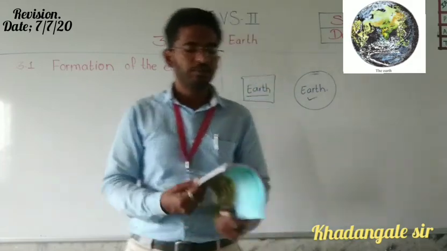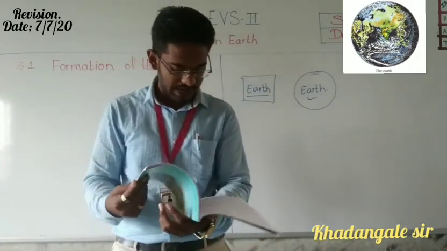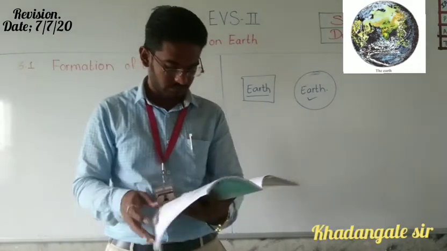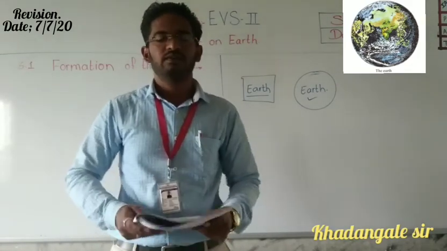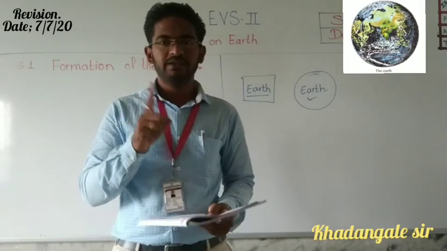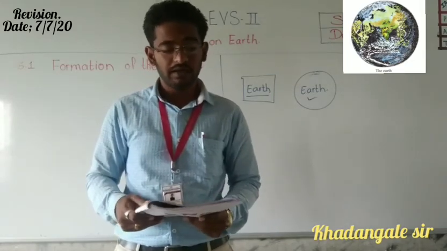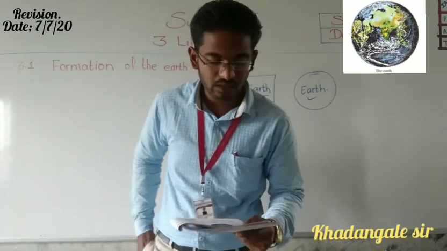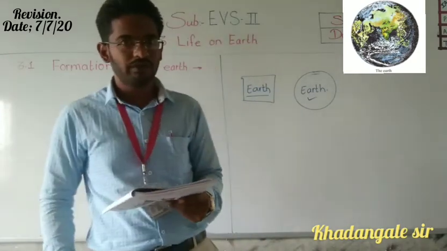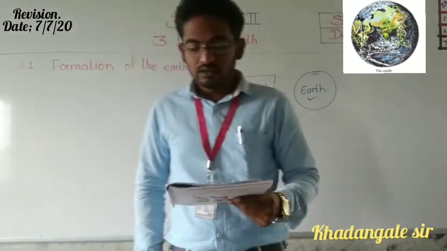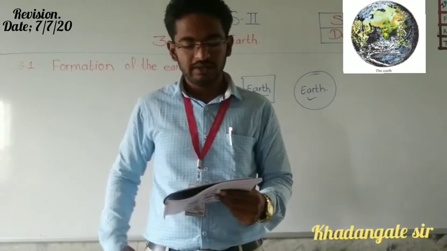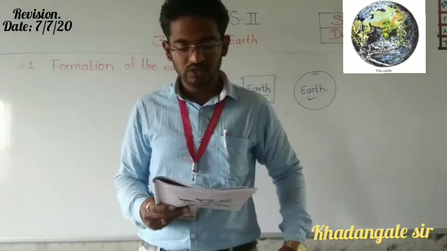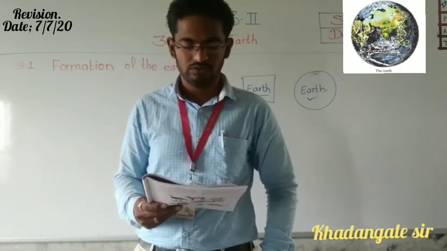Okay, open your book, page number 12. You have to put your index finger on the line when I am reading it. First of all we will read 3.1, Formation of the Earth. There are some questions we all wonder about.